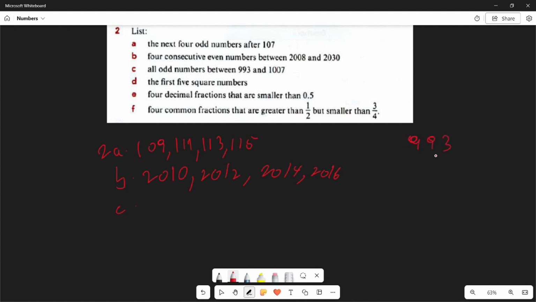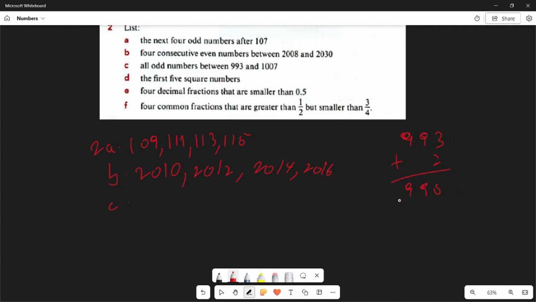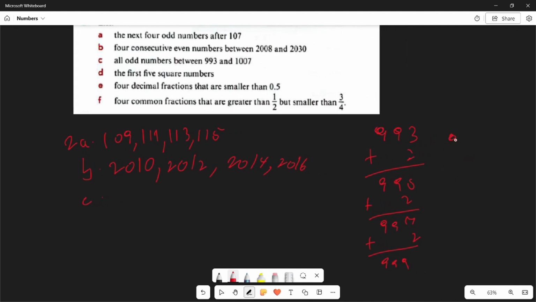So 993 plus 2, that will be 995, plus 2 again, that will be 997, plus 2, 999. 999 plus 2, that will be 1001, plus 2 again, 1003, then plus 2, that will be 1005. The reason why we stop at 1005 is because if we add 2 again, that will give us 1007, and we're not counting 1007 because 1007 is the boundary for this question.